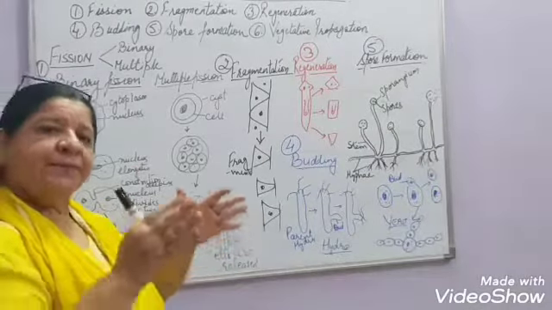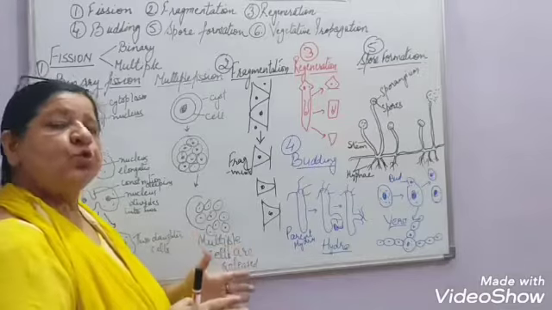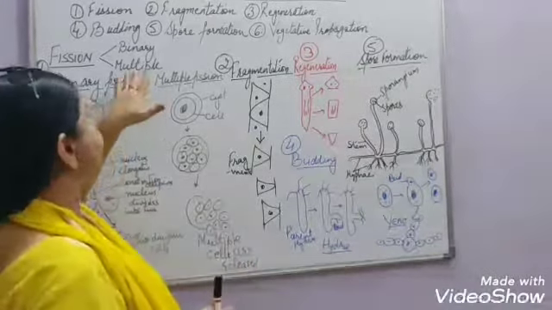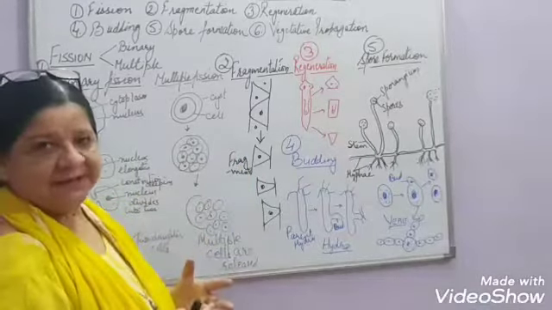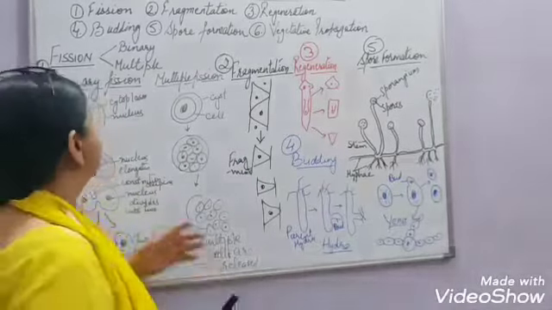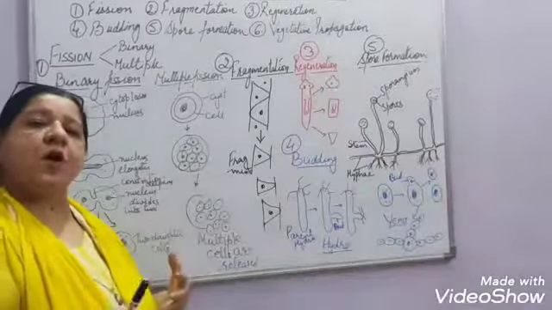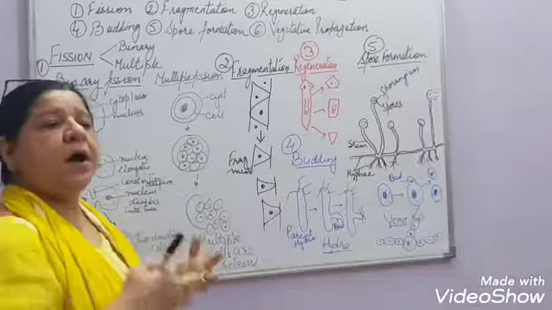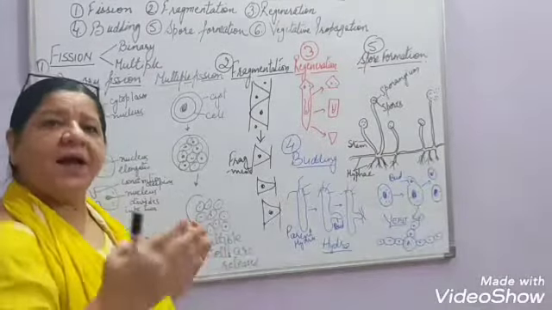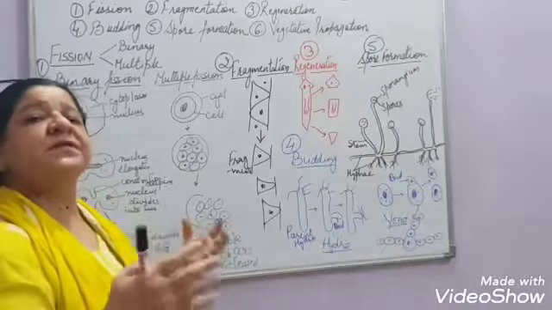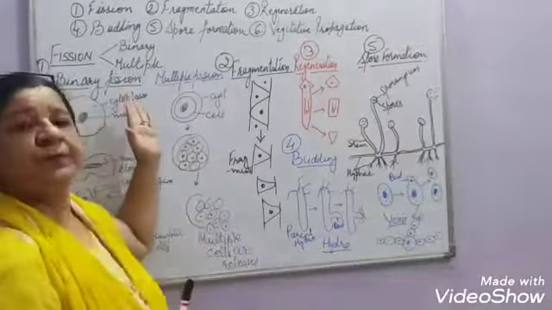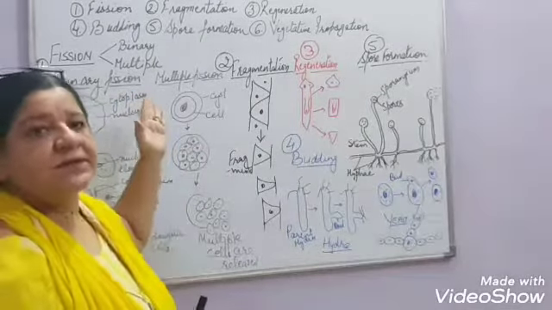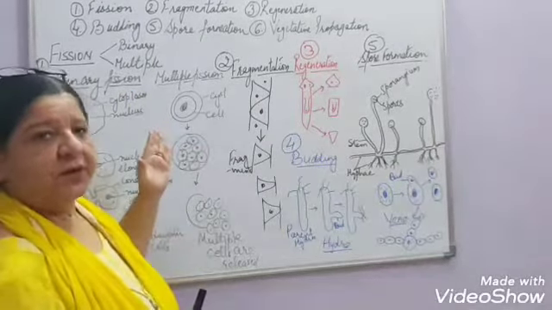One organism splits up into 2 daughter cells. And multiple, of course, means a number of cells are formed in this. Binary fission, the most common example is amoeba. Most of the bacteria and protozoans, that is the unicellular organisms, reproduce by this method, that is binary fission.